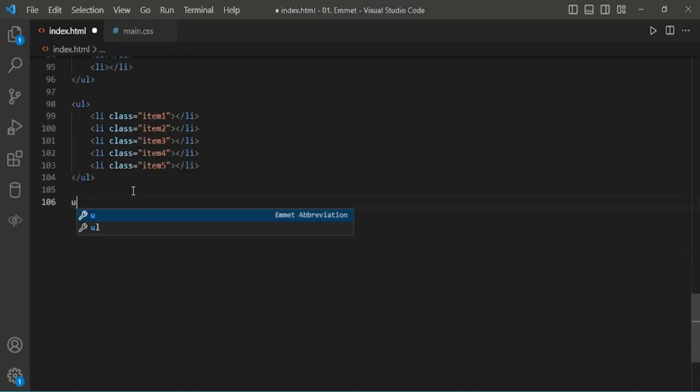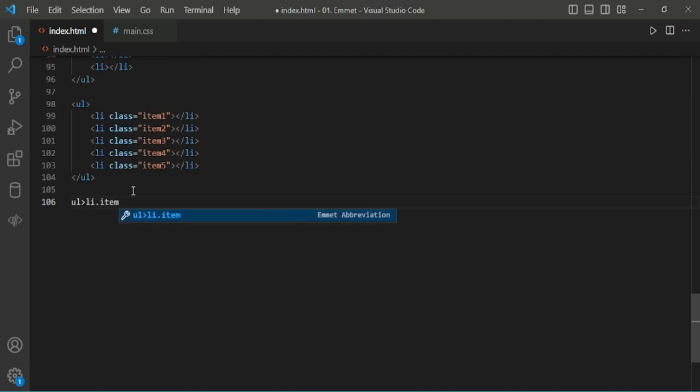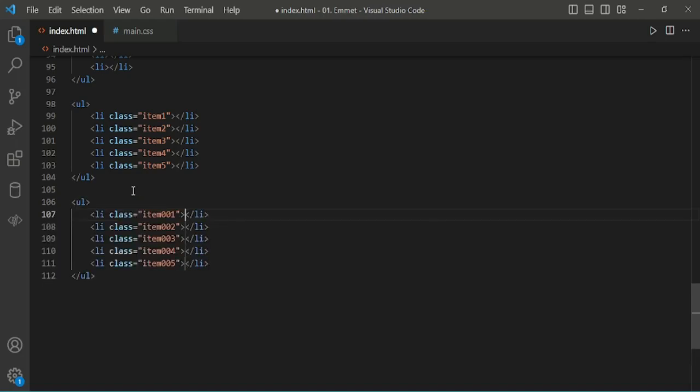In the same example, ul li dot item, here I am using $$$ times 5. Here we got the numbers in 3 digits.